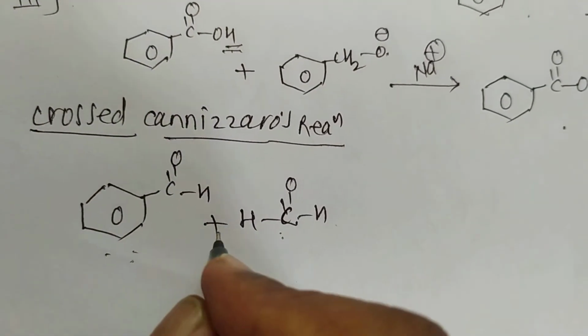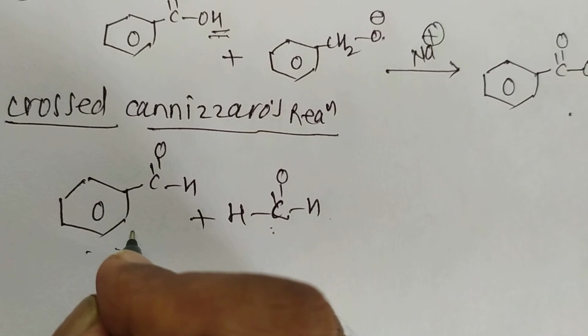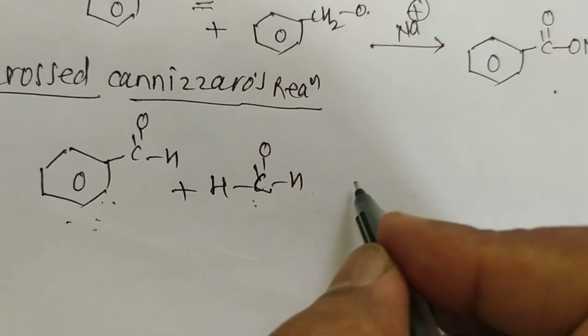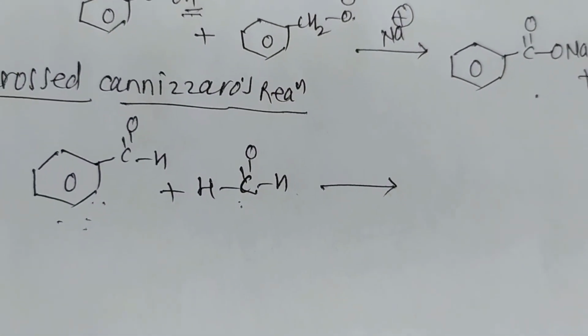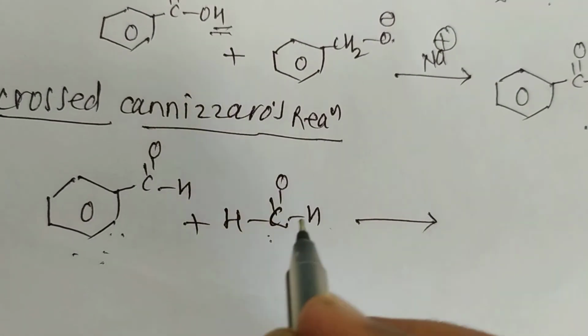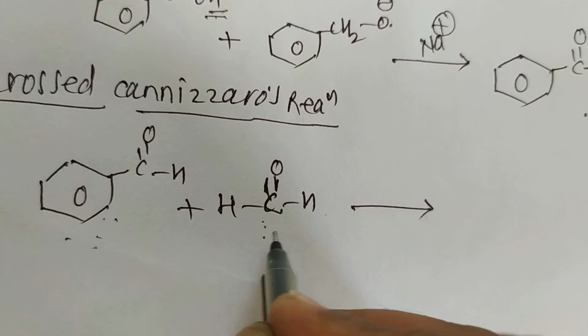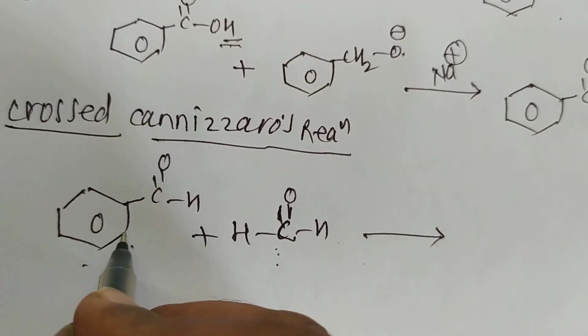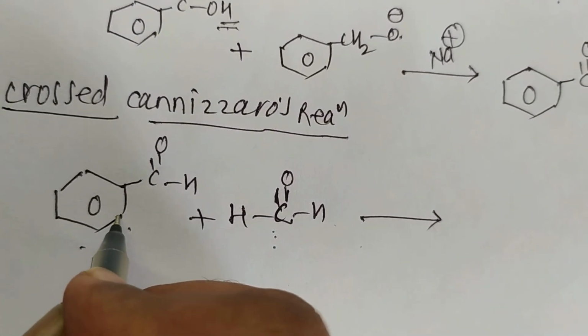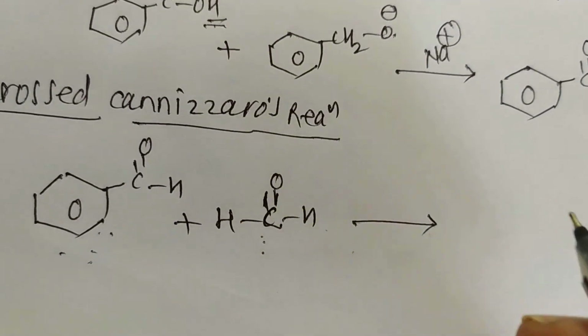When they undergo the Cannizzaro reaction, first the base attacks the formaldehyde, and this formaldehyde is converted into the corresponding acid salt, and the second molecule, benzaldehyde, is converted into alcohol.